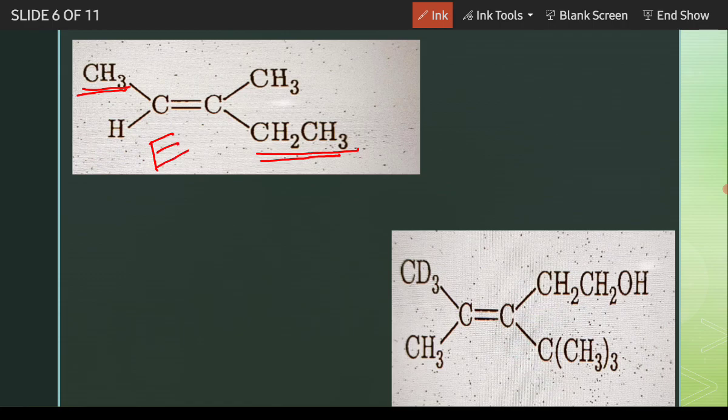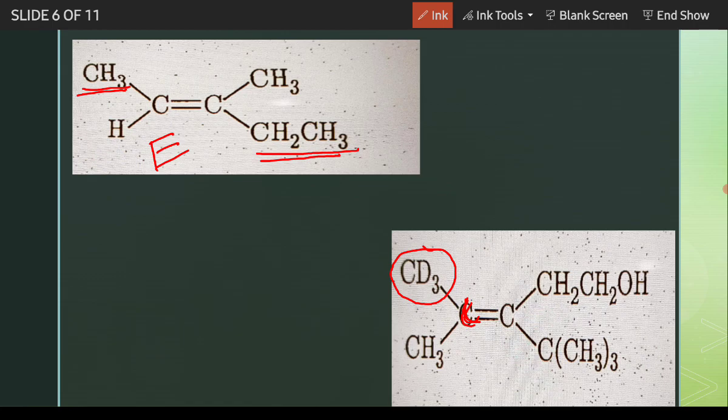For the second one, here we have to think it carefully. Let's take this carbon. So there are two groups, CD3 and CH3. D means deuterium. We know deuterium is heavier than hydrogen. It is the higher mass number isotope of hydrogen. So that's why CD3 will get higher priority over methyl. So for left hand side carbon, it is highest priority group. But what is for right hand side?